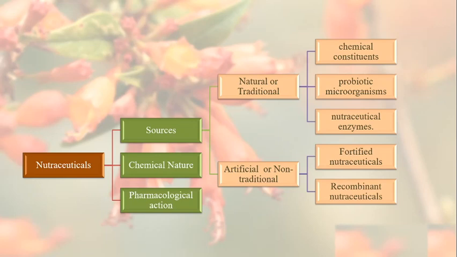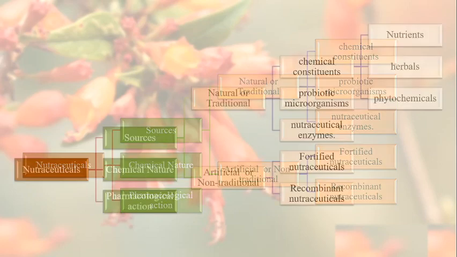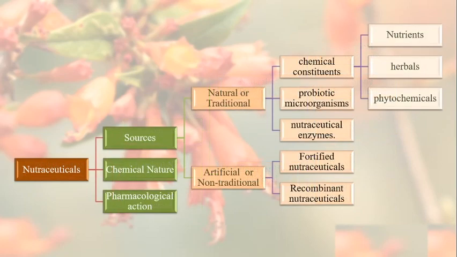Another method is recombinant nutraceuticals. Then, the chemical constituents are further classified as nutrients, herbals, and phytochemicals.